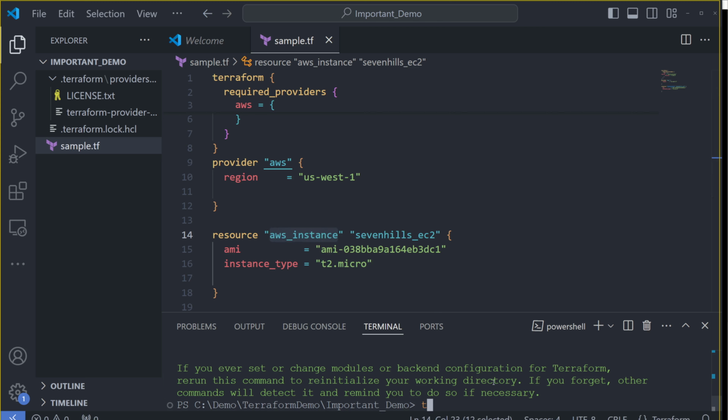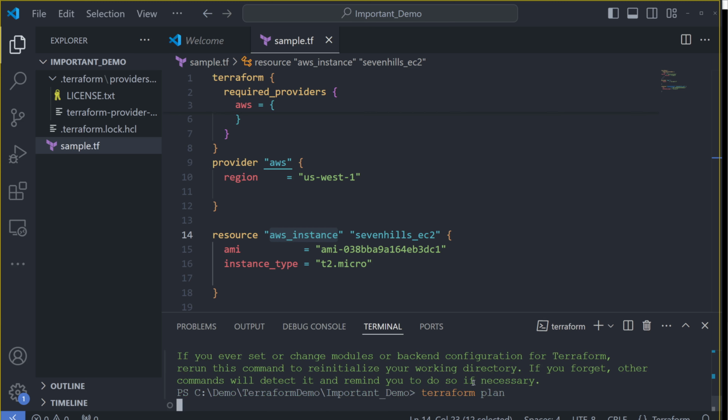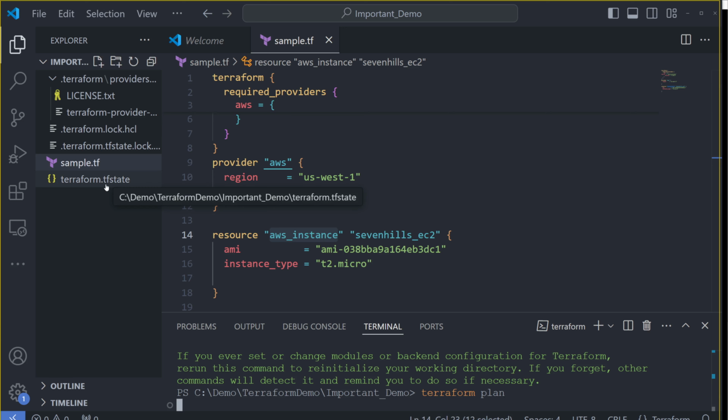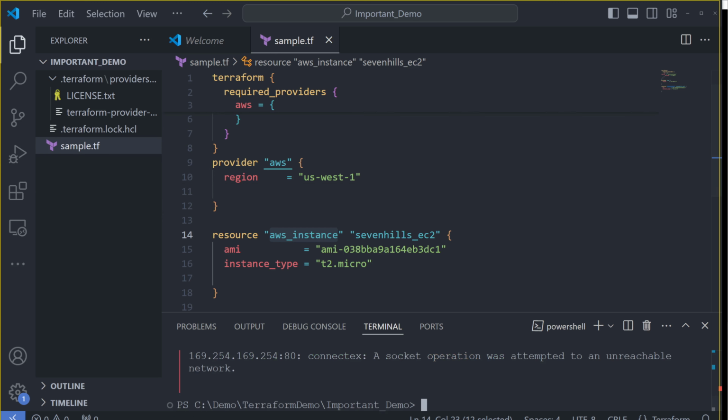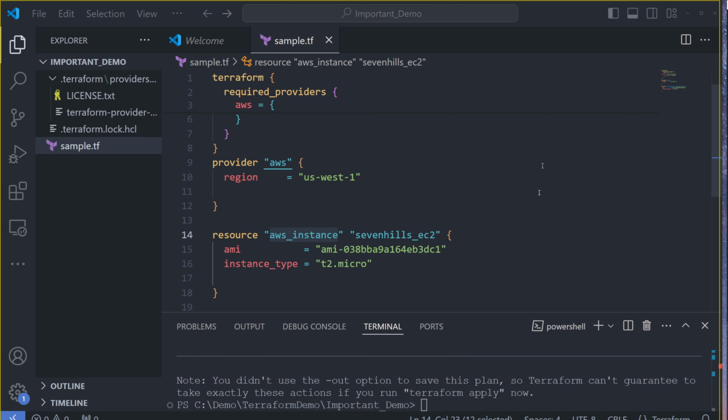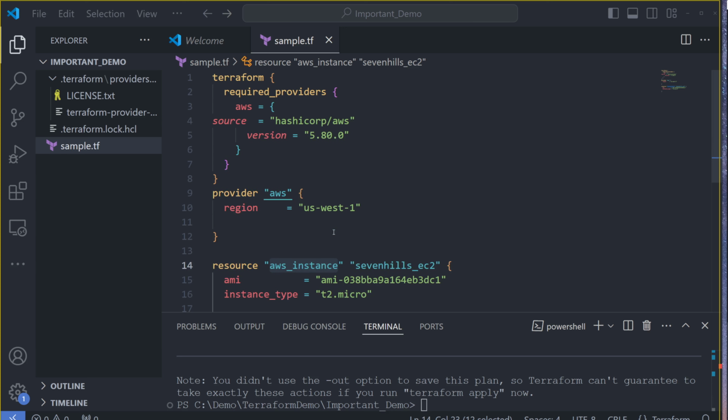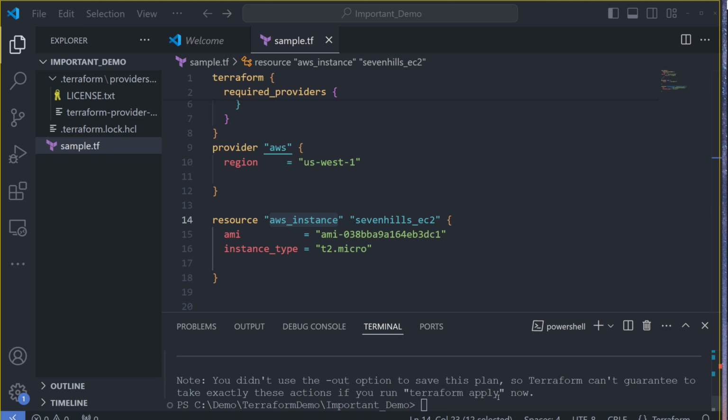So simply when you type Terraform plan, it will tell you what you are trying to do. Basically, you are trying to create the AWS instance. When you do a plan, you see a state file gets created. I'll be giving a detailed video about the Terraform state file in an upcoming one. You see here there was some error. Basically, it does not have my access key, and that one I just ran as an environment variable. I'll explain all that later, how to pass your credentials in your Visual Studio. I'll put a separate video on that.